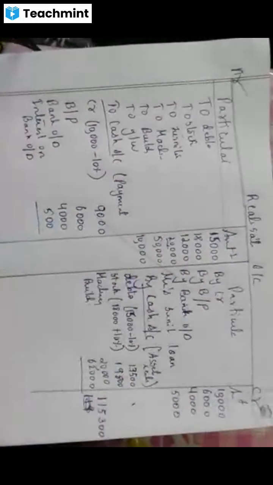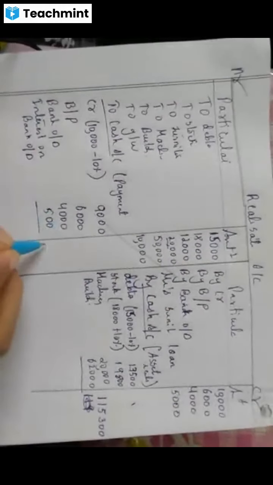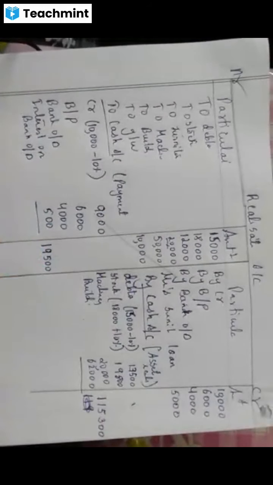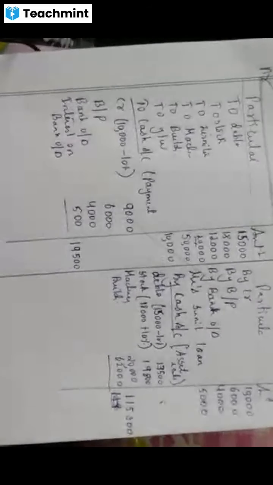So add all this, put in the outer column. How much does it come to when you add? If I am not wrong, is it 19,500? Please tell. Yeah, very good. Correct. Now extra entries we will pass for the assets taken over.